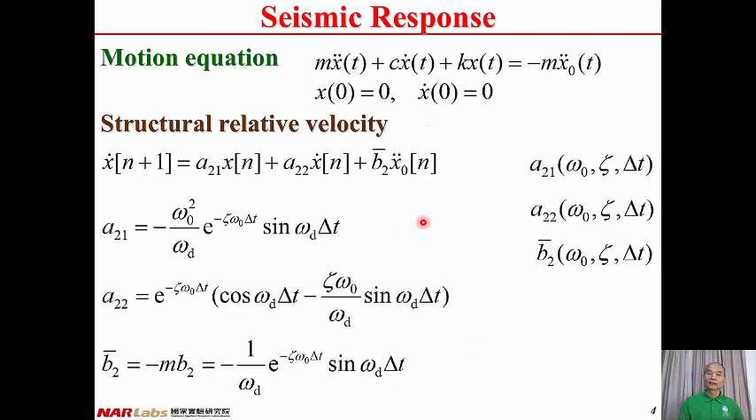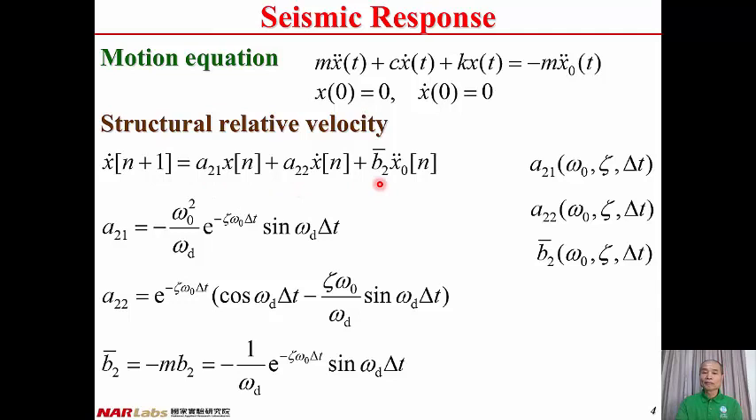Similarly, we can obtain the first order difference equation for relative velocity with the information at current step n, including relative displacement, relative velocity, and ground acceleration. We can calculate the relative velocity at next step n plus 1. Similarly, if we repeat the step one by one, then we can obtain the relative velocity of the structure at all steps.